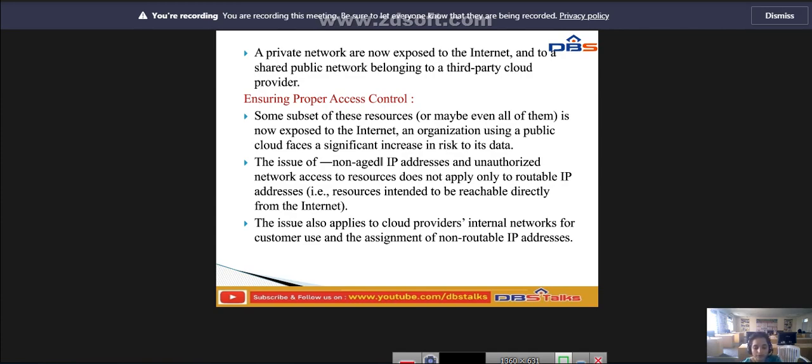So the issues of non-edge IP addresses and unauthorized network access to resources do not apply to routable IP addresses, that is, resources intended to be reachable directly from the internet. The issues also apply to the cloud provider's internal network for customer use and assignment of non-routable IP addresses. So this is called ensuring proper access control.